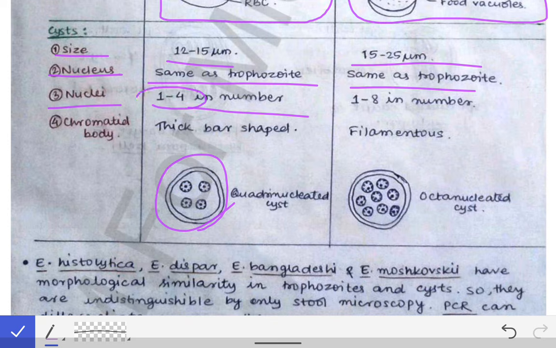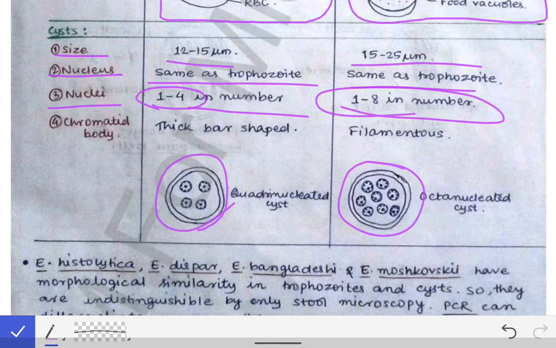So it is 1 to 4 nuclei in case of histolytica, but in case of coli there are 1 to 8 nuclei. See, count here: 1 2 3 4 5 6 7 8. So it has got 8 nuclei inside it. So the cyst in case of coli has got 8 nuclei. That's why it is called an octanucleated cyst. This was quadrinucleated, this is an octanucleated cyst. So that is the difference between the nuclei of the coli and the histolytica.